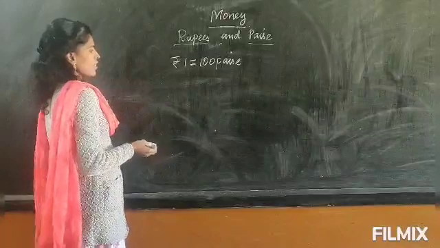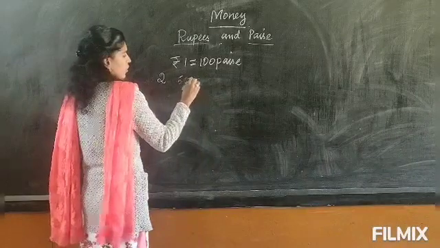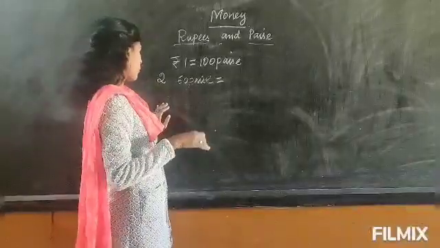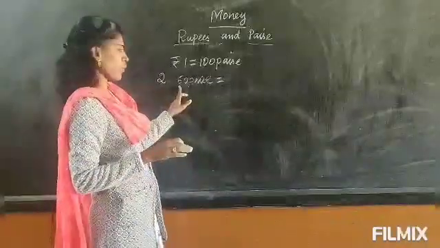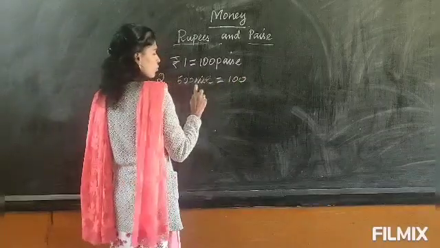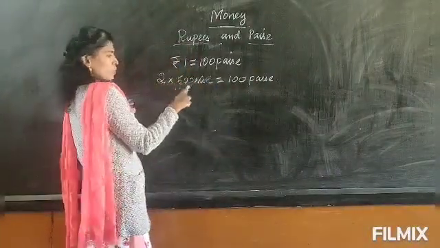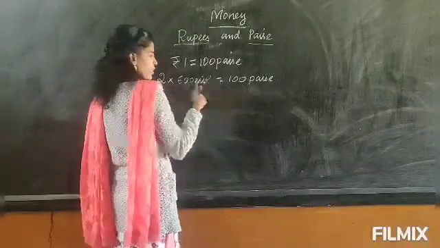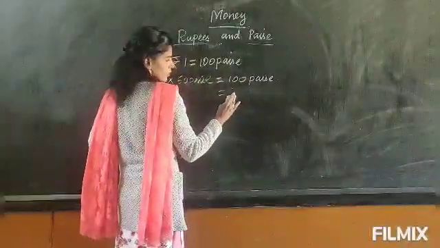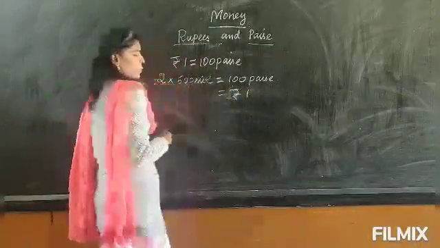In your book it is asked: 2 into 50 paise coins, equal to how much? We are not using paise now, but maybe this book was written before, so it was given in paise because earlier 50 paise was in use. So how to calculate? 2 into 50 you will get 100. So 2 50-paise coins will be 100 paise. 100 paise is equal to 1 rupee.